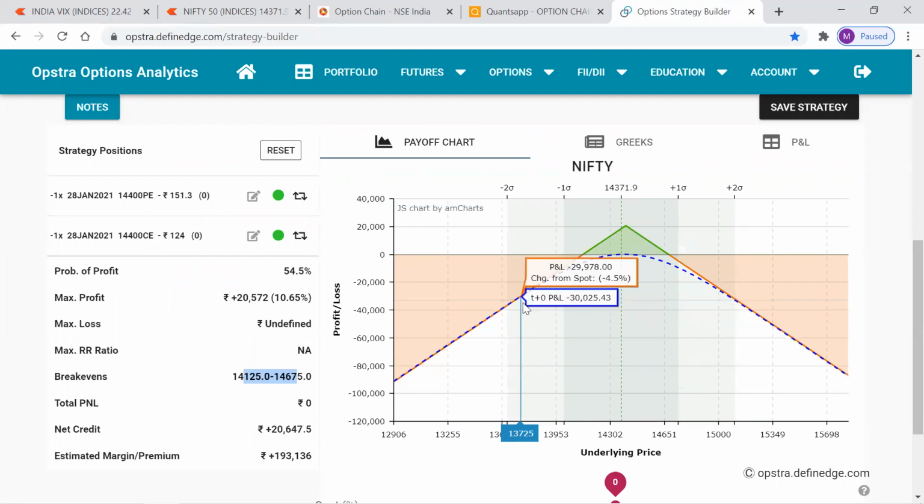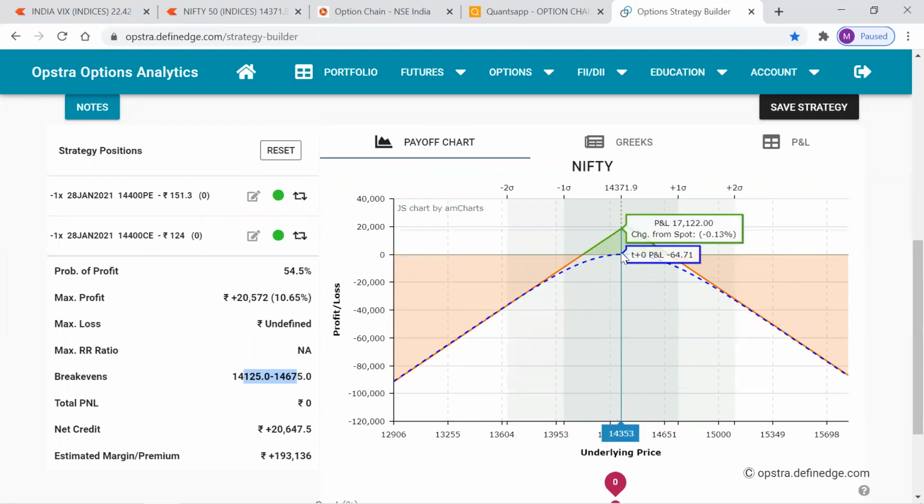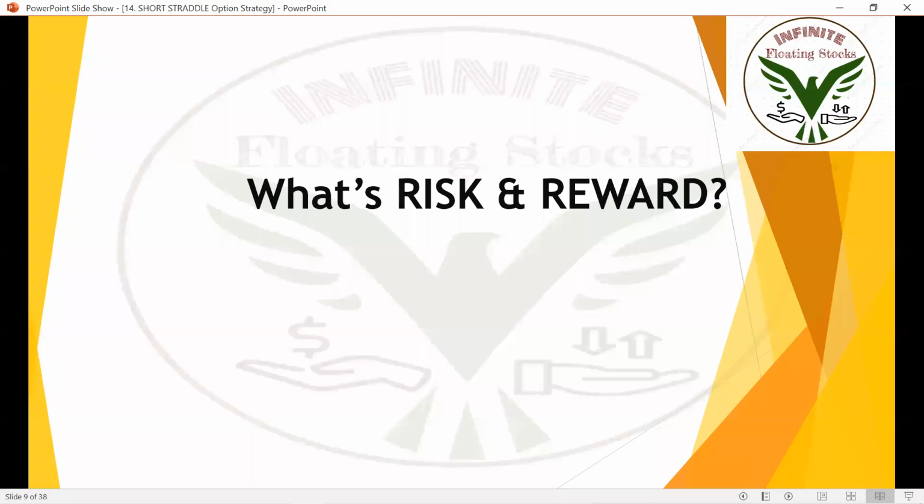Because we are an option seller, risk is unlimited here and reward is only limited here. And that's how you need to be calculating break-evens. It's pretty simple. You just need to subtract both the premiums from this strike price to get the lower boundary, and you need to add both these premiums to get the upper boundary. Okay, so that's all about break-evens, risk and reward.